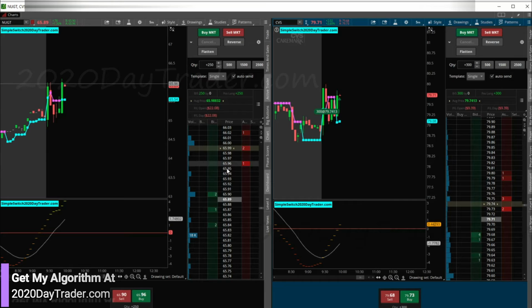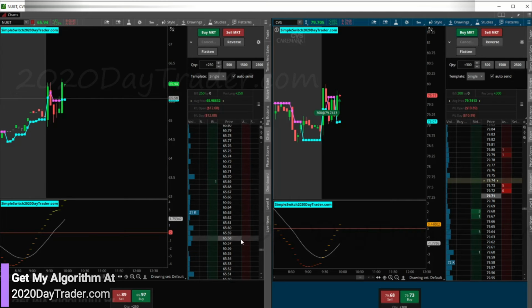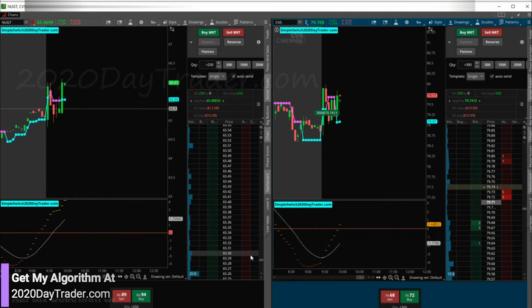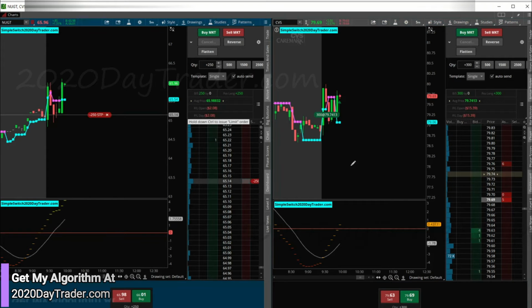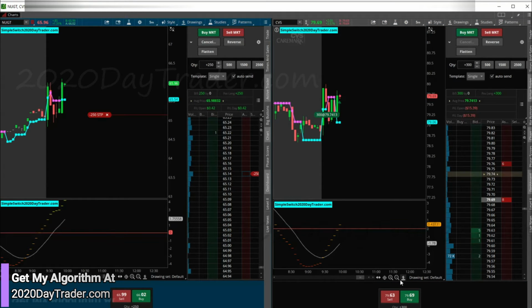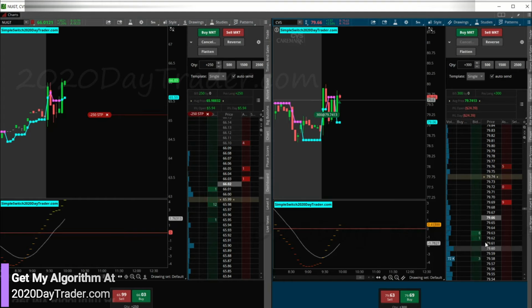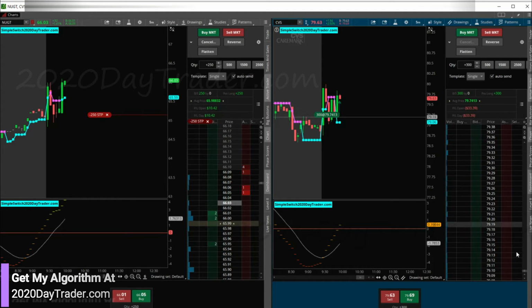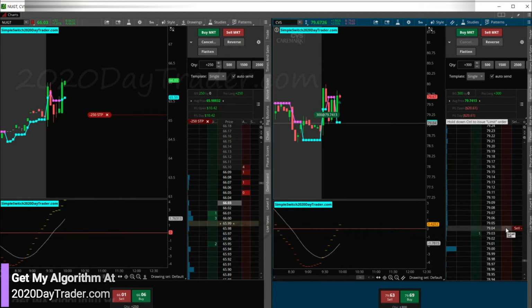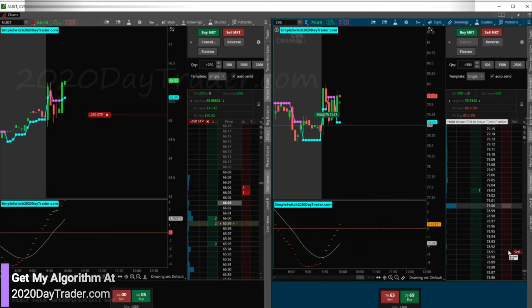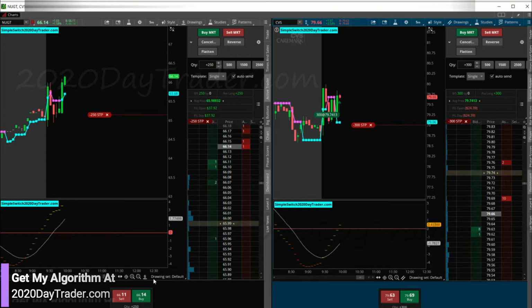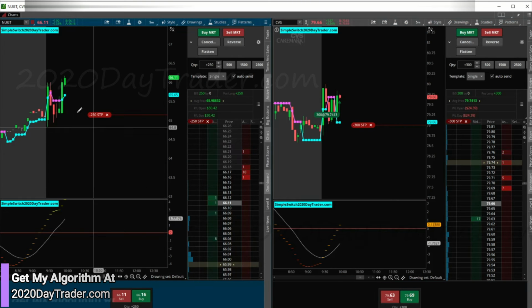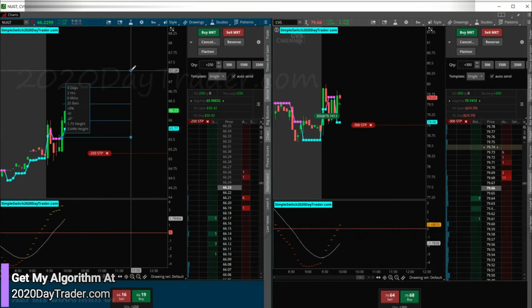All right, so let's put my stops in real fast. All right, there's my stop for NUG, and then CVS. Actually, I'll put my stop in for CVS real quick, and then I'll mark it up. So you can see on the chart here that little line moving, so I can see where I'm at. I'm going to make it break right here. So I got my stop in for CVS. Okay, so now I can mark up my charts and see where my targets are and all that stuff and make adjustments if I need to.